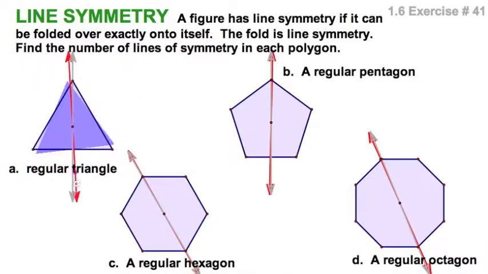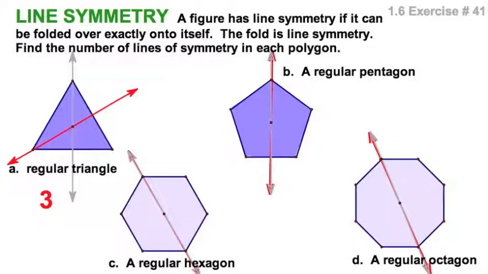Of course, I can see an axis here, but I've already counted that one, as well as this one, as well as this one. So I see 1, 2, 3 axes of symmetry. And that would be for the regular triangle, also known as equilateral. So let's check out the regular pentagon.